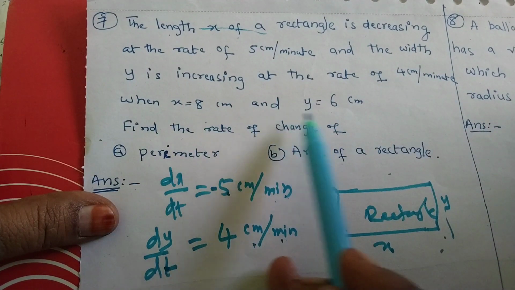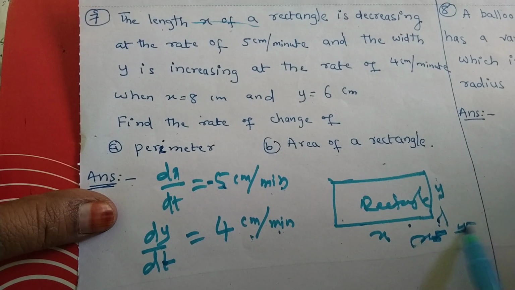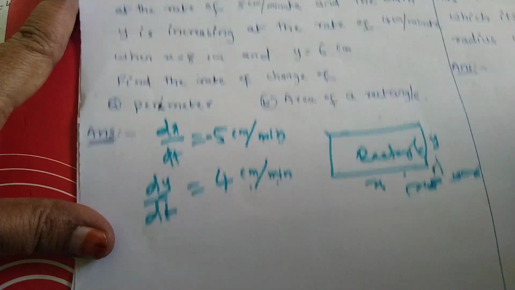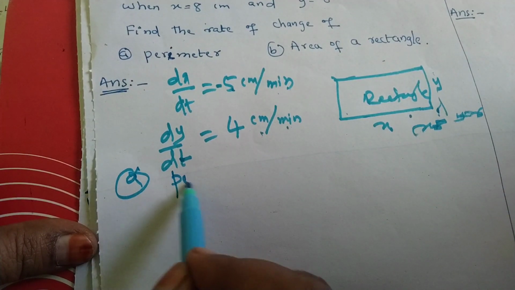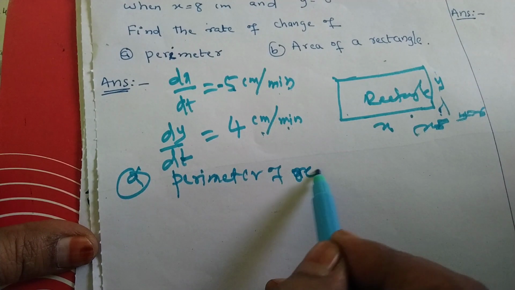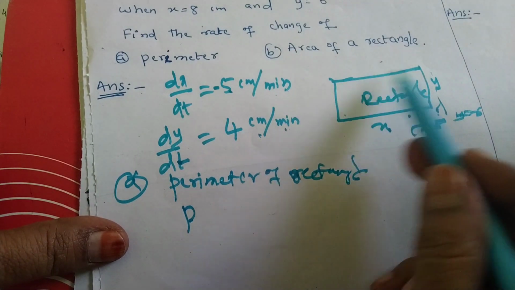When x equal to 8 and y equal to 6, जब x 8 होगा and y 6 होगा, we have to find first the perimeter of a rectangle. Perimeter of a rectangle का formula क्या है? First we will calculate the perimeter of a rectangle. Perimeter means ये पूरा घेरा.